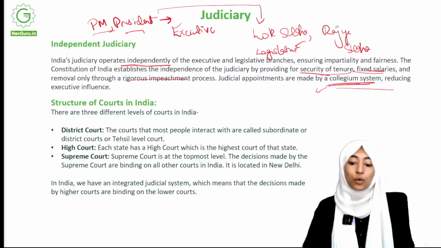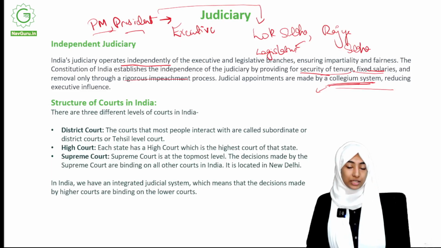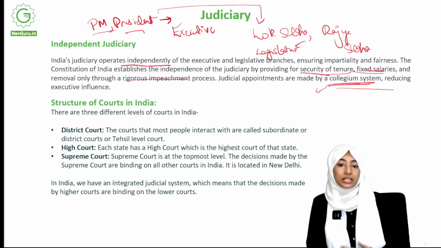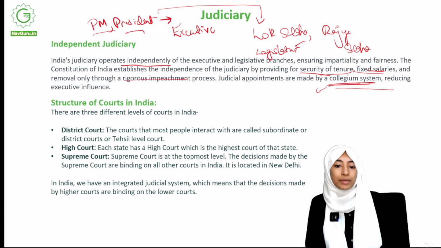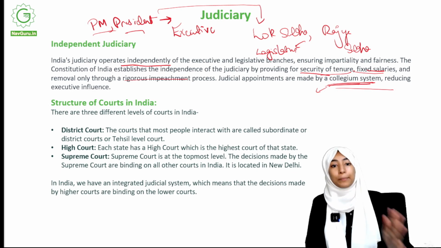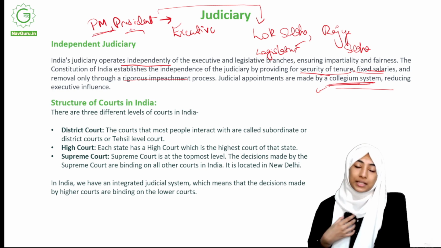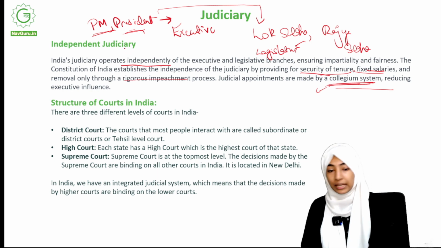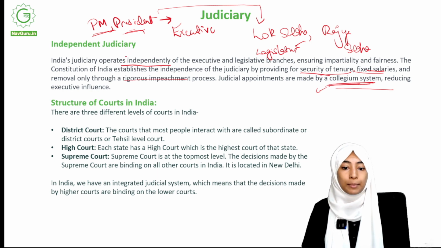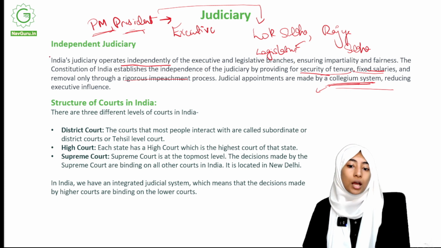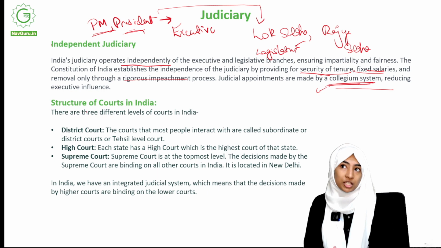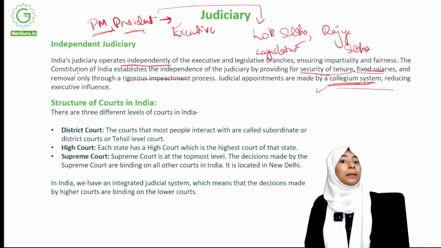Okay. So now, why do you need to reduce executive influence? What is the problem if there is some executive influence? It's pretty obvious. It will affect the independence of the judiciary. Say the Prime Minister and President are part of the executive, right? So if the Prime Minister or President chooses the person in the judiciary, let's say some Supreme Court judge is chosen, there is a very high chance that they could be biased, right?